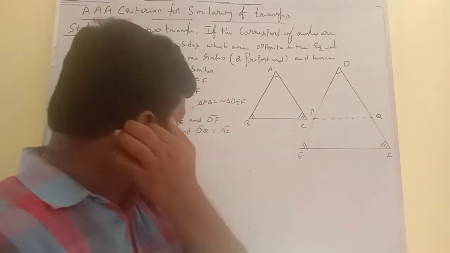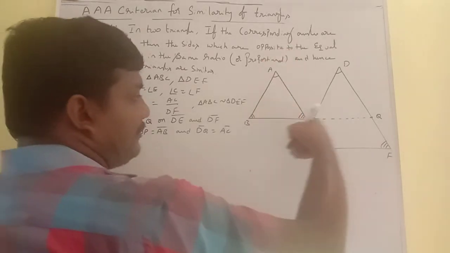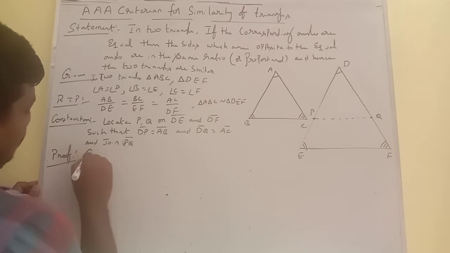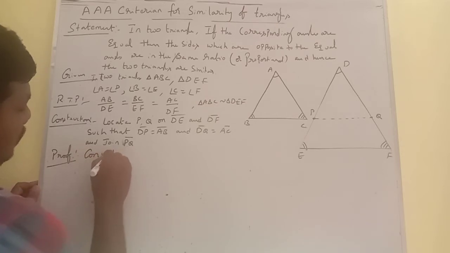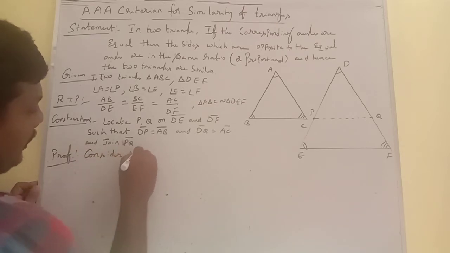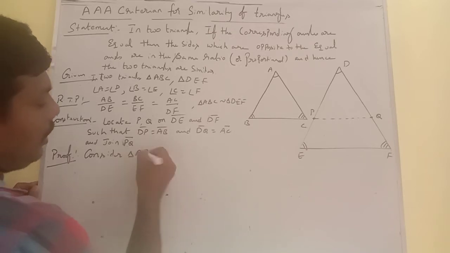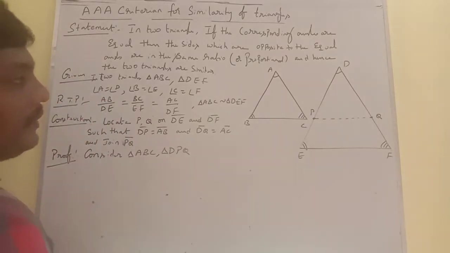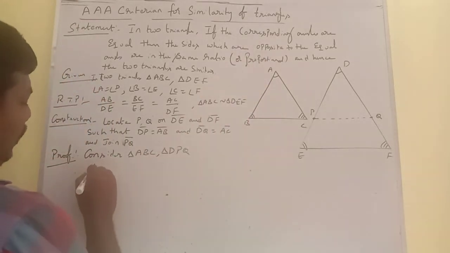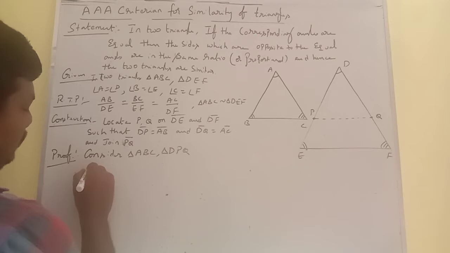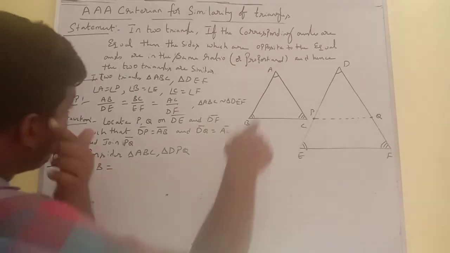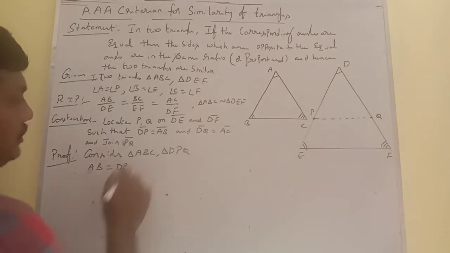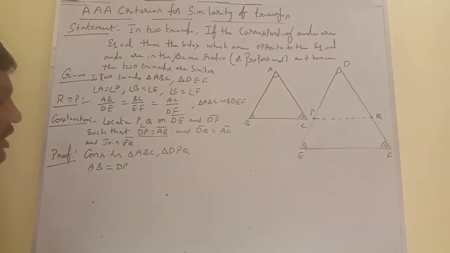So to prove this one, we have to consider triangle ABC and triangle DPQ. Consider triangle ABC, triangle DPQ. Here, side AB is equal to side DP. This is since construction, AB is equal to DP.